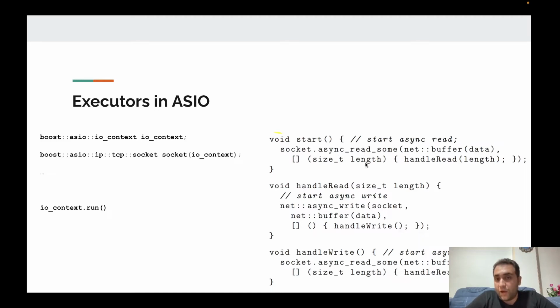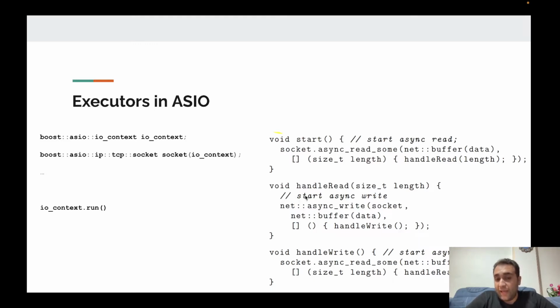Okay, and the completion handler, but this is just lazy work. It means when we call this function, it does nothing. It just initiates an asynchronous operation to the execution context. When this operation is run by the execution context and it's completed, then the completion handler will run. It means the handle read function will be run after this read operation.